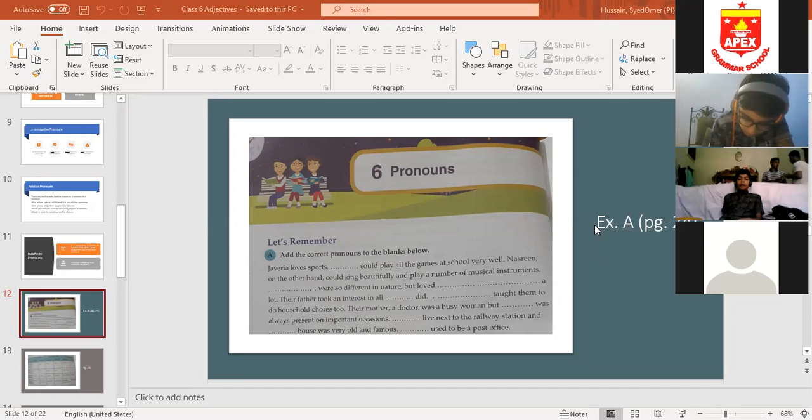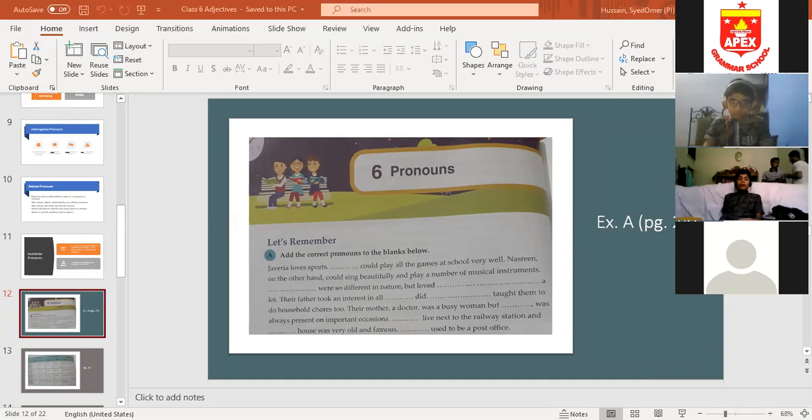This paragraph is only about two girls. Javeria loves sports. She could play all the games at school very well. We're talking about a family. Nasreen, on the other hand, could sing beautifully and play a number of musical instruments. They were so different in nature but loved each other a lot. Their father took an interest in all they did. Okay, now next blank. Rohan, you can do the next blank.